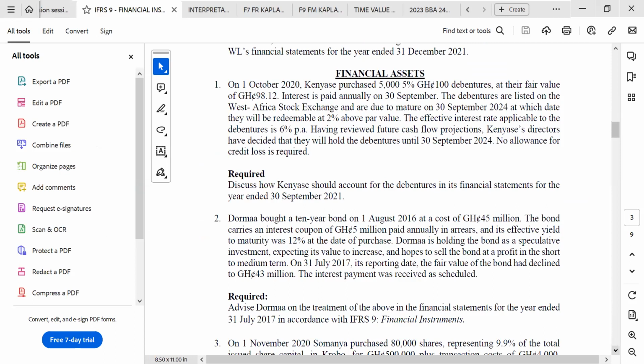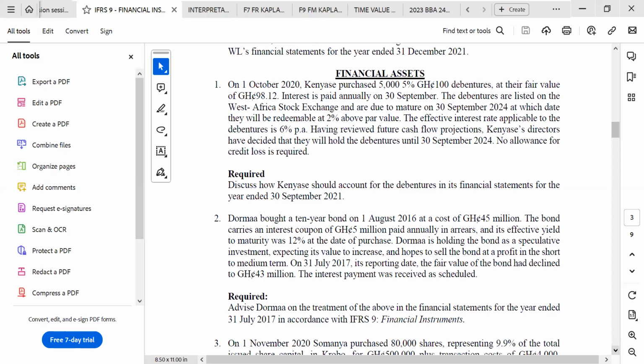On October 1, 2020, Kenya Sea purchased 5,500 100 debentures at their fair value of 98.12. Interest is paid annually on 30th September. The debentures are listed on the West Africa Stock Exchange and are due to mature on 30th September 2024, at which date they will be redeemable at 2% above par value.